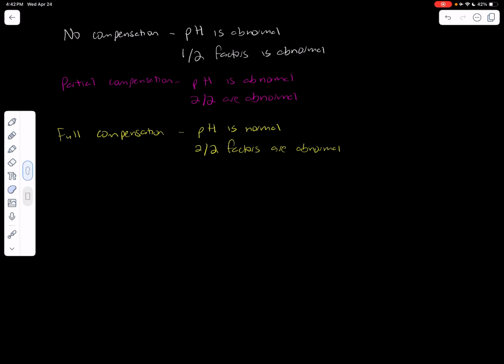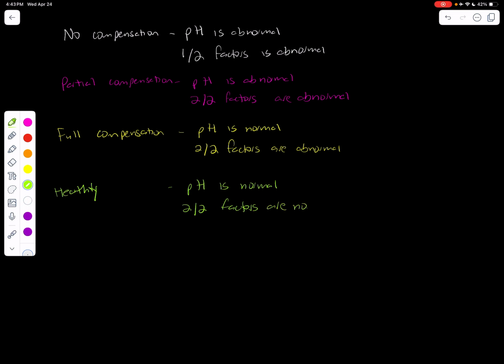So just to be clear, two out of two factors are abnormal. But we also have one other possibility: we could just have a healthy person. In this case, pH is normal and both factors are normal. In other words, if you have three normal values, nothing is wrong with that person.